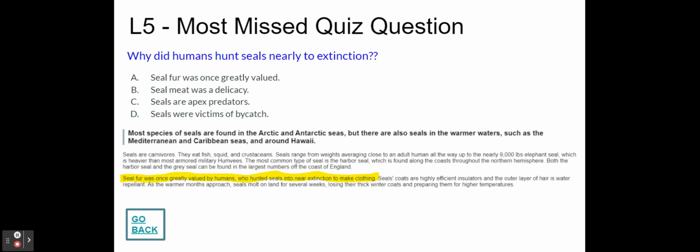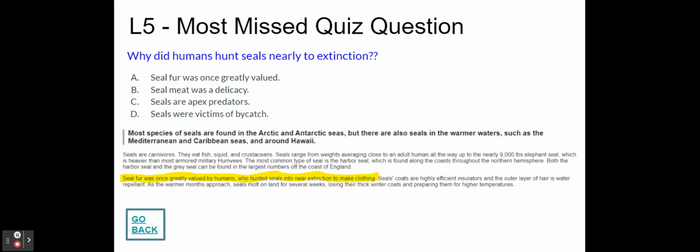If we go to our lesson, it tells us about seals in lesson 5, and it does tell us that seal fur was once greatly valued by humans who hunted seals into near extinction to make clothing.